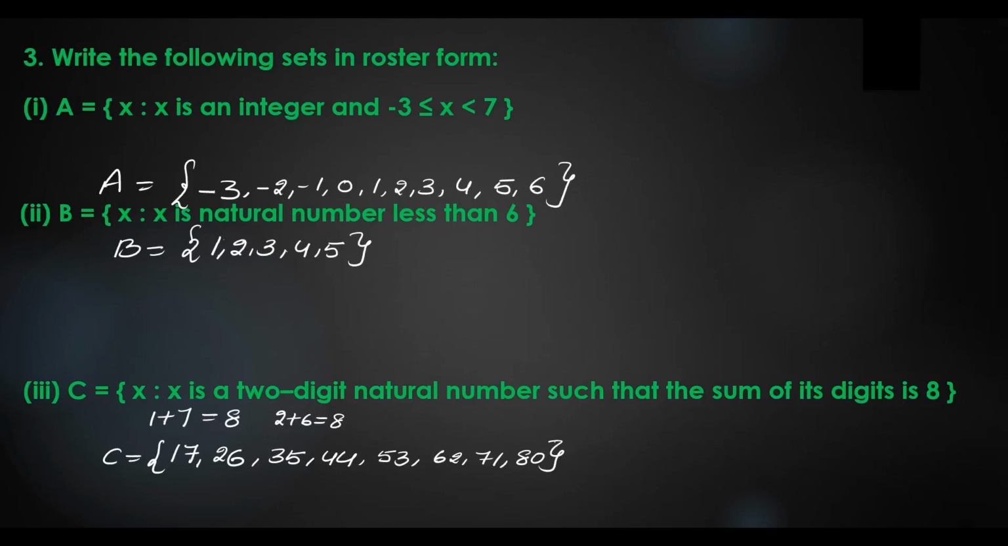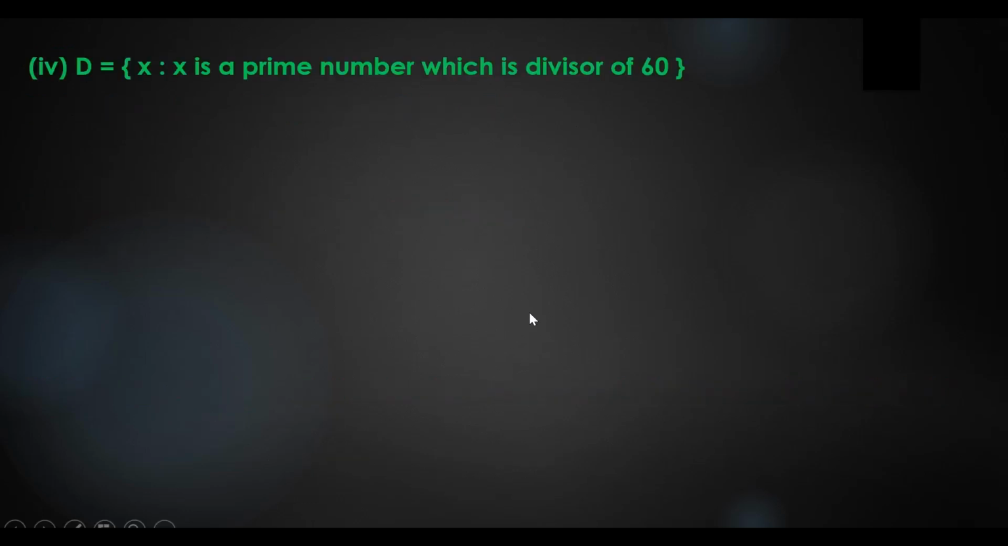Okay. Going to the next question. D equals {x : x is a prime number which is a divisor of 60}. So what prime numbers do we have? Let's write a few: 2, 3, 5, 7, 11, 13, and so on. What is a prime number? A number divisible only by itself and 1.